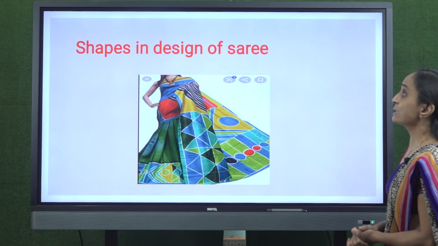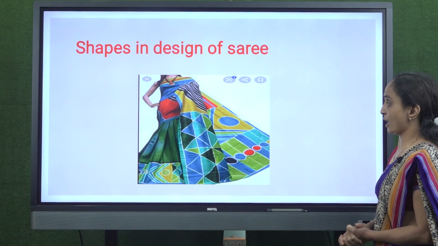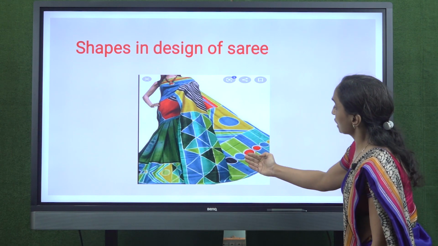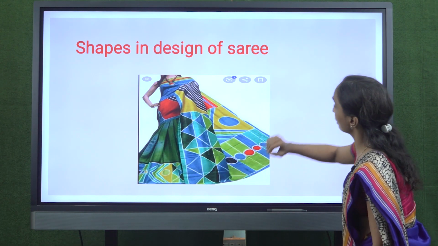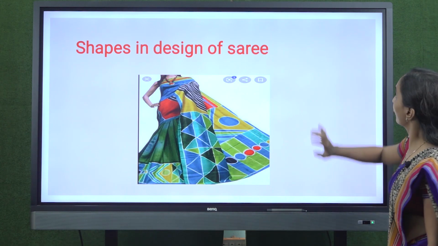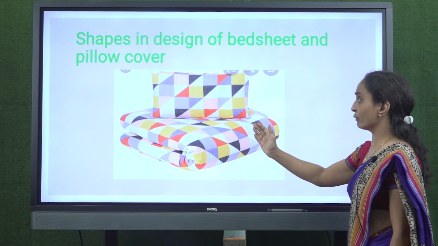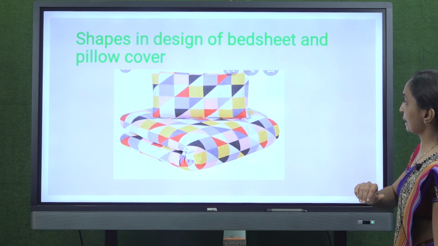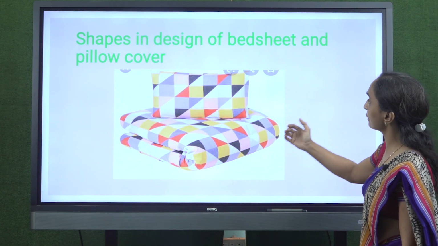Shapes are seen in our clothes also. This is a picture of sari in which you can see circle, rectangle, triangle, rhombus, etc. Now this is a picture of pillow cover and bed sheet in which also you can see triangle, square, rhombus, etc.